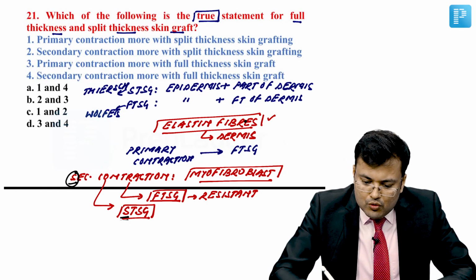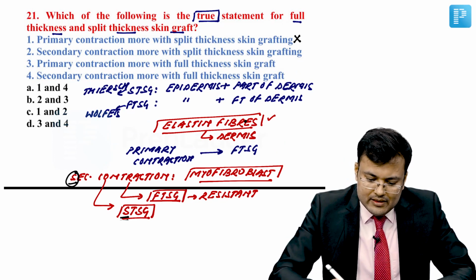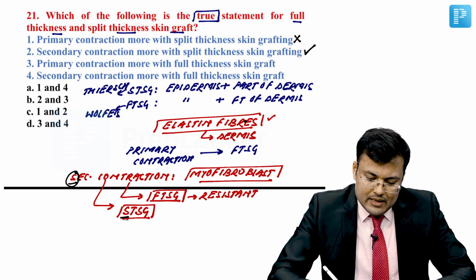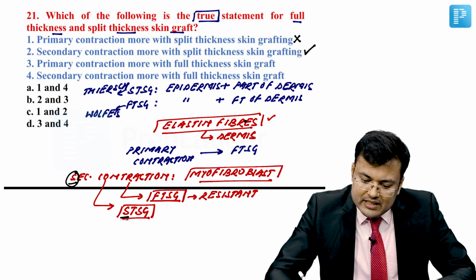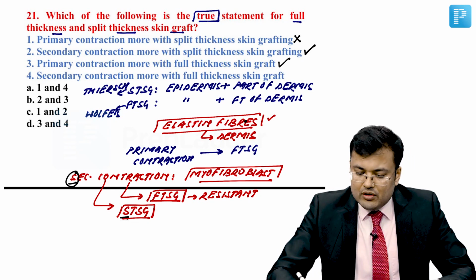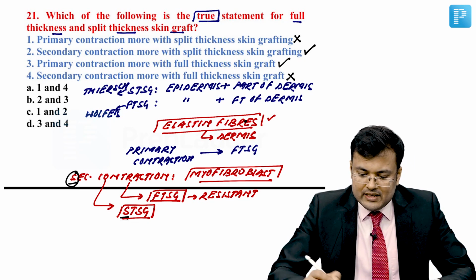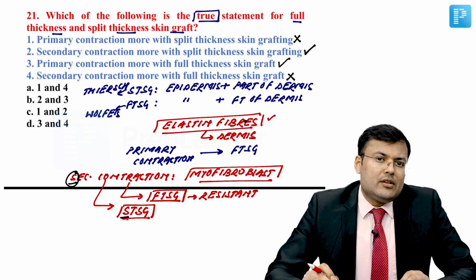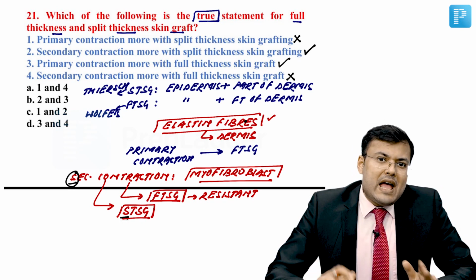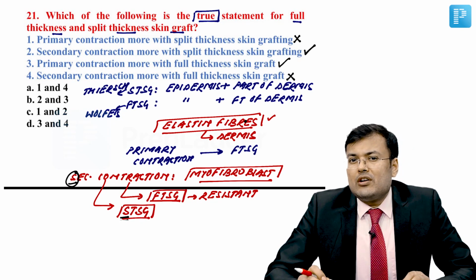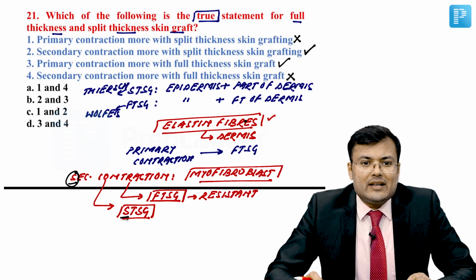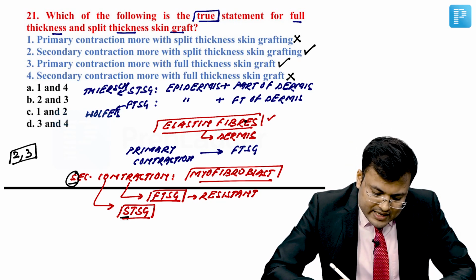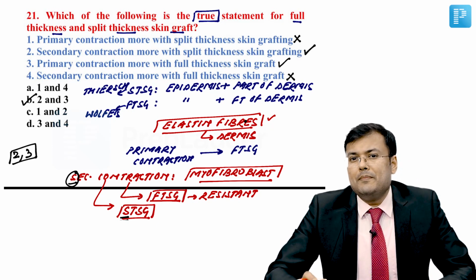Now, look at the options. Primary contraction more with split thickness skin grafting, incorrect. Secondary contraction more with split thickness skin grafting, correct. Primary contraction more with full thickness skin grafting, correct. And secondary contraction more with full thickness skin grafting, incorrect. So, I am repeating again, primary contraction is more with full thickness skin grafting, and S for S: secondary contraction is more with split thickness skin grafting. So, 2 and 3 are correct. The correct answer for this question is B.